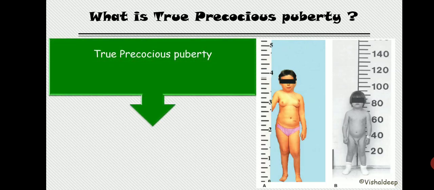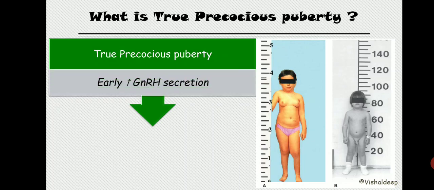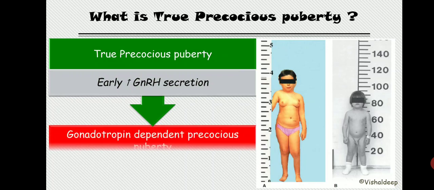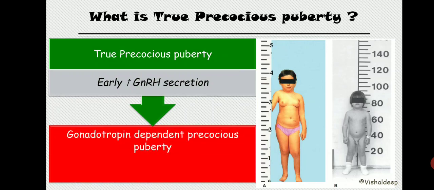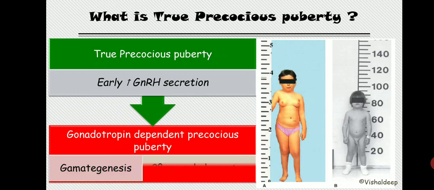So in true precocious puberty, there is early GnRH secretion. That early GnRH secretion ultimately causes gonadotropin dependent precocious puberty. In this true precocious puberty, there is gametogenesis and there are secondary sexual characters. So whenever puberty is early onset, plus gametogenesis is there and secondary sexual characters are there, then and only then it is known as true precocious puberty.